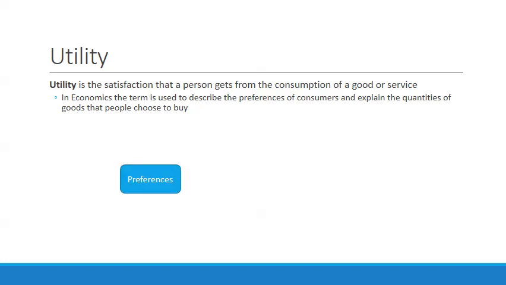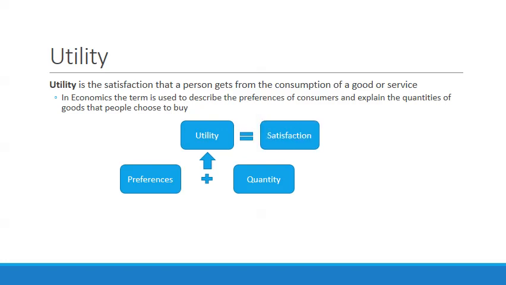So we take our preferences, what we want to buy, and we add to that the quantity, how much are we going to purchase of that good, and then that gets us utility, which also equals satisfaction. So our satisfaction is based on what good we're buying and how much of it we're buying. So your preferences indicate which goods you want to buy, which brands, and then the quantity of those combined creates your utility or your satisfaction.